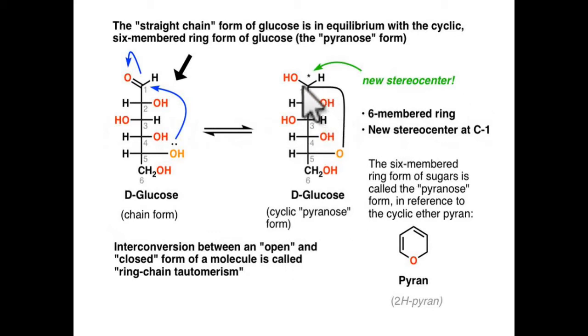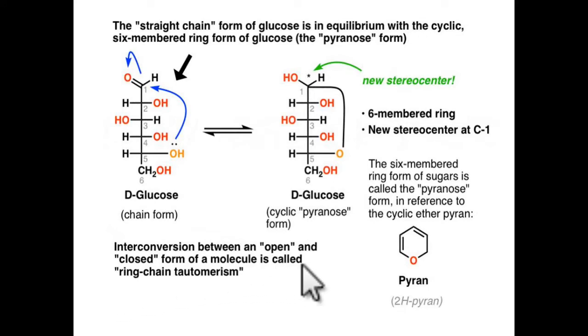Here the six-member ring is formed: the first carbon, the second, the third, fourth, fifth, and this oxygen is the sixth member. So this type of structure is formed here. This is called a pyran structure, and the glucose molecule also forms this type of structure, so it is called a pyranose structure. And at this first carbon atom the new stereocenter is formed. The six-member ring form of a sugar is called the pyranose form in reference to the cyclic ether pyran.